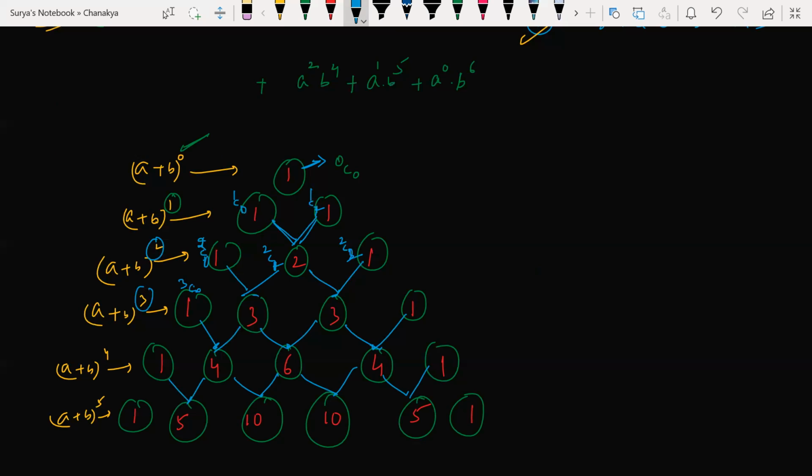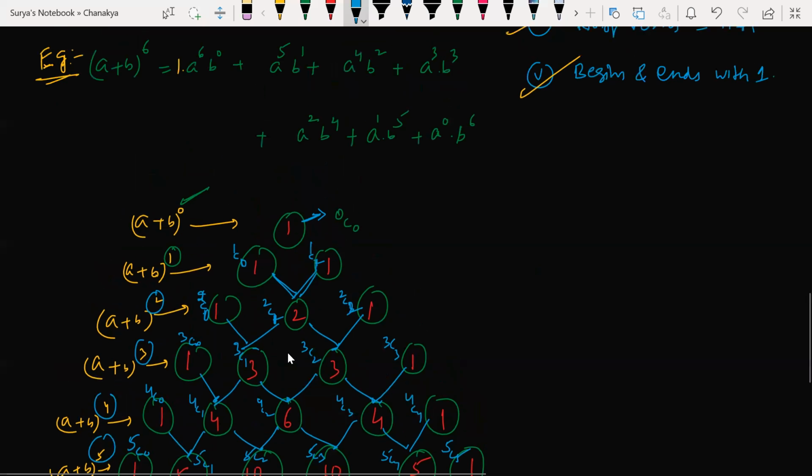3C0, 3C1, 3C2, 3C3. Here power is 4, so it starts with 4C0, 4C1, 4C2, 4C3, 4C4. Power is 5. Starts with what now? 5C0, 5C1, 5C2, 5C3, 5C4, 5C5. That's how I'm writing all the coefficients. Understood the pattern?